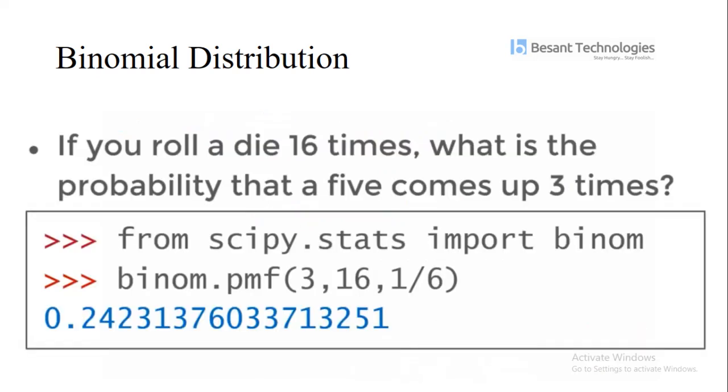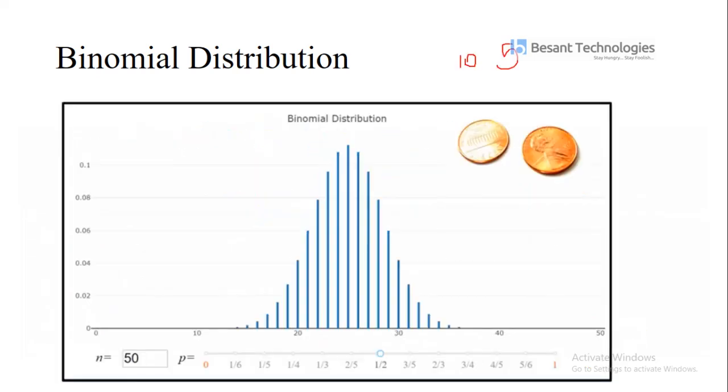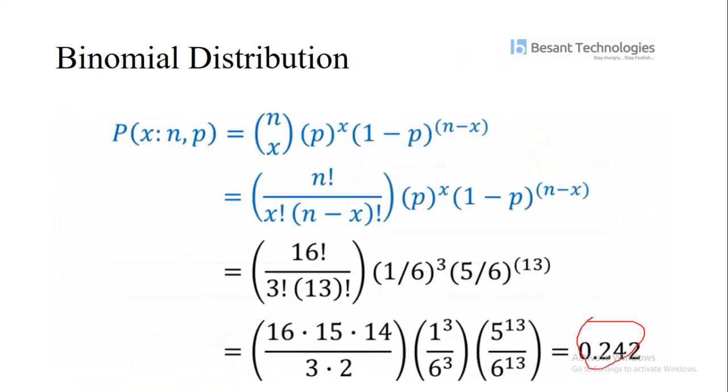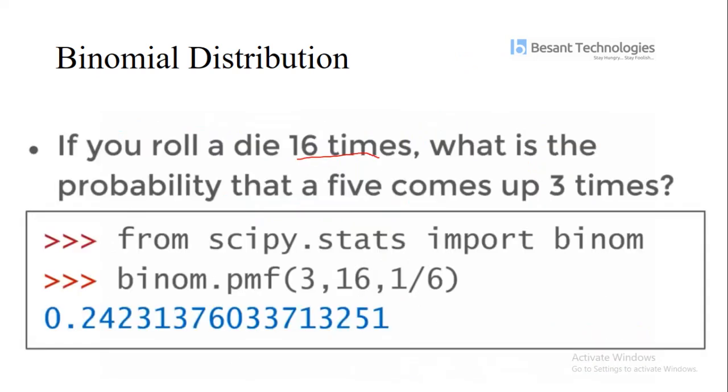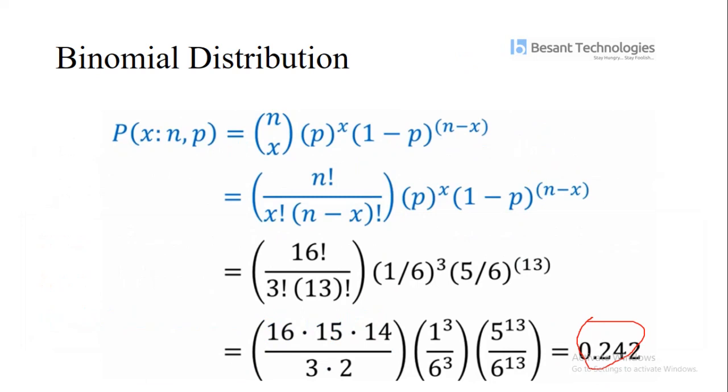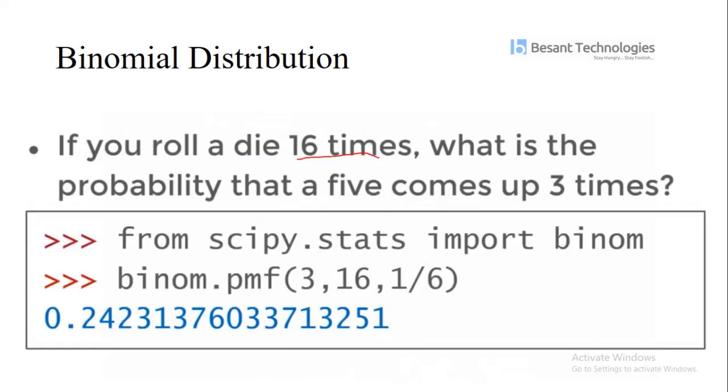My final outcome is 0.242. So when I roll a die 16 times, what is the probability that a 5 comes up? I am checking the probable outcome of 5, how many times I can expect a 5. The probability is 0.242, so we can expect about this percentage of 5s.